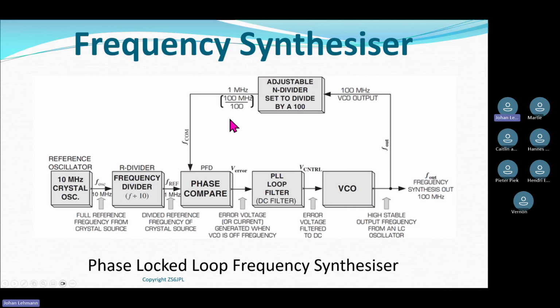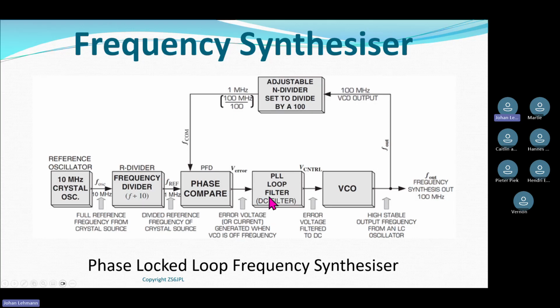If I would want to listen to a radio station on, let's call it 80 megahertz, much easier. A radio station on 80 megahertz at the bottom end of the FM band, the microcontroller would change this dividing ratio down to 80. So that I've got 80 megahertz divided by 80 gives me 1 megahertz coming out.